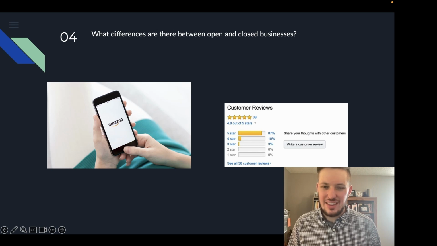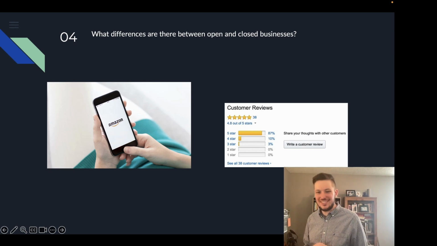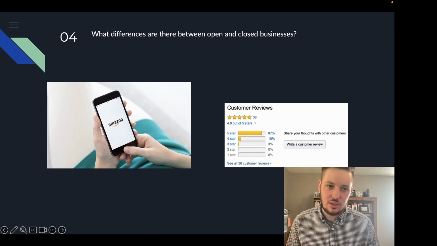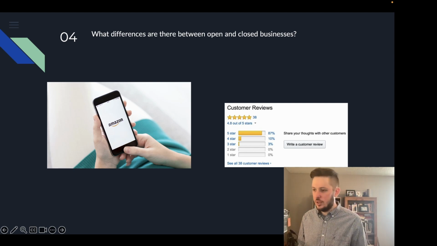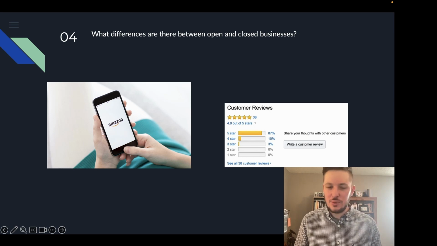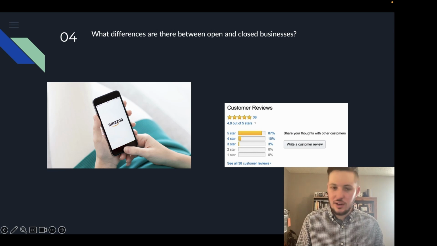And in this case, 38 reviews, you have to weigh as a consumer if that's something that you want to purchase, because 87% of these reviews are 5 stars, but there's not a lot of reviews. And I thought this was very interesting because it's almost like most consumers these days online, they are data analysts. You analyze the data when you go to Amazon. And here's a great example.